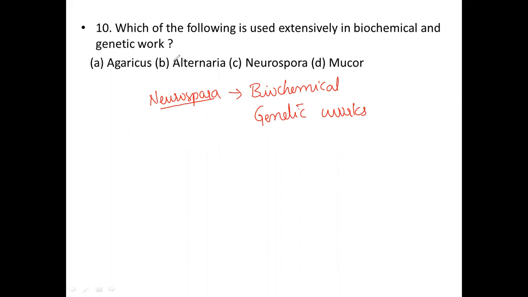Neurospora belongs to class Ascomycetes. It is one of the fungi of class Ascomycetes, under kingdom Fungi.